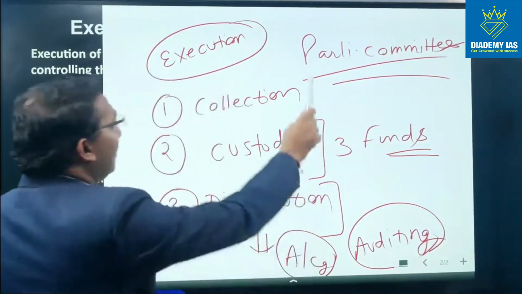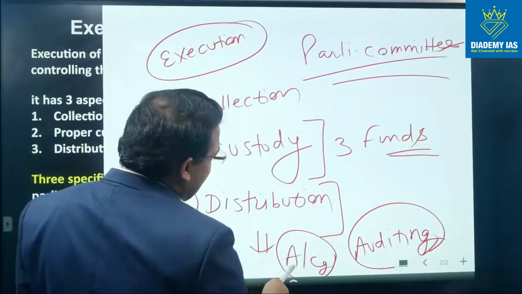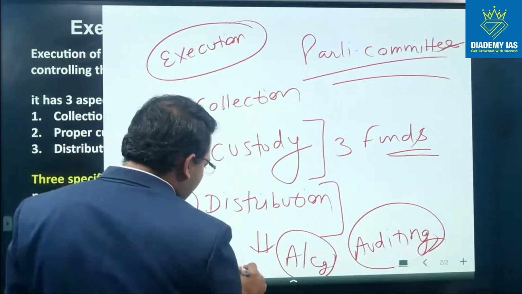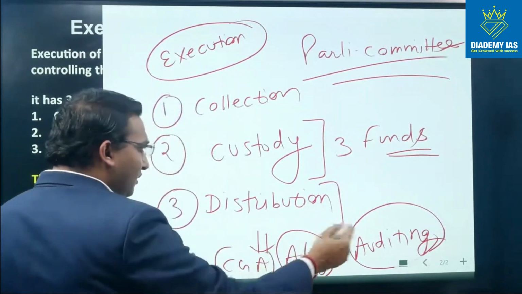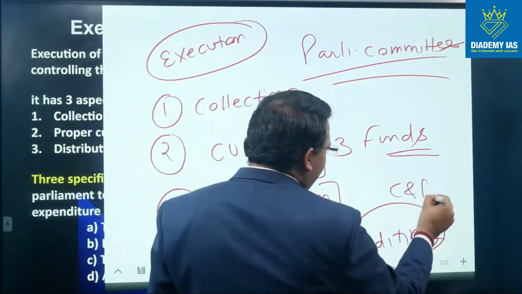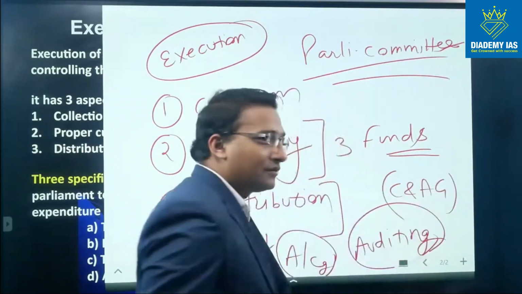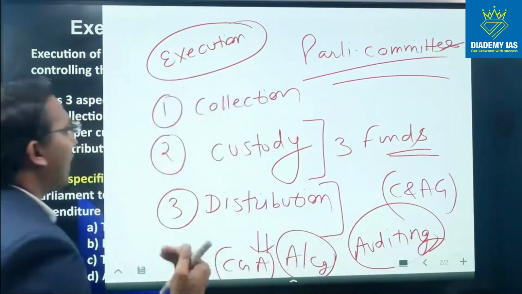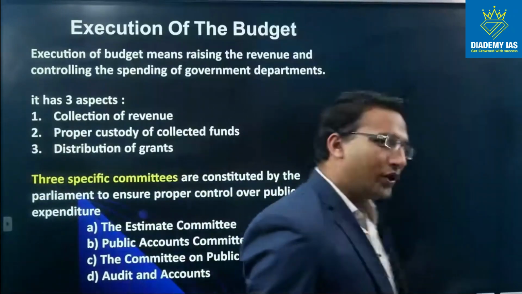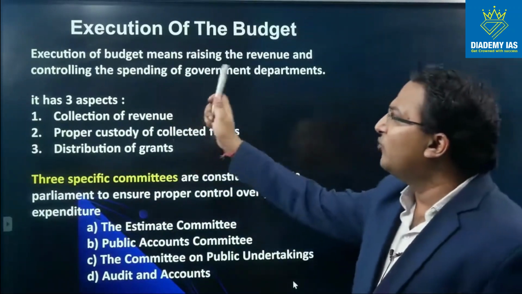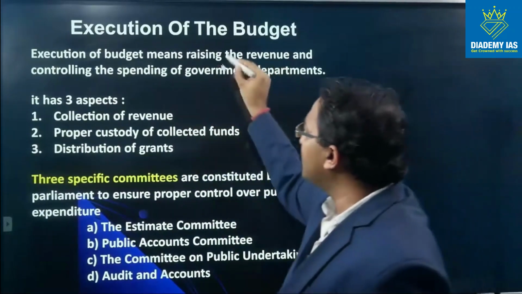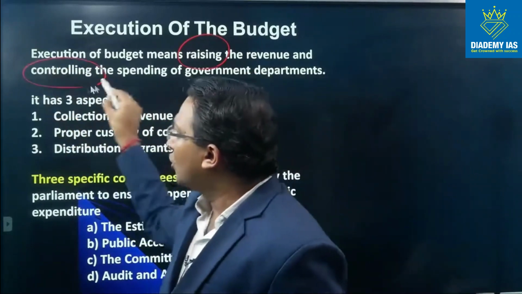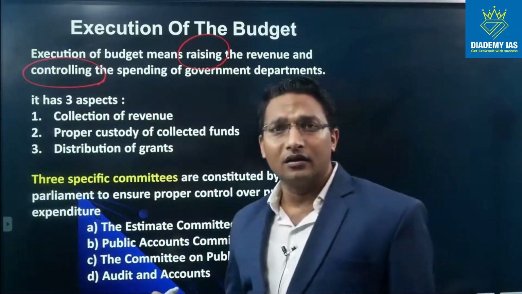keeping a vigil through the different parliamentary committees and the agencies like accounting body, Controller General of Accounts, CGA. So accounting body is Controller General of Accounts, CGA, and auditing body is C&AG, Comptroller and Auditor General of India, right? So all these things are part of the execution. So you can see over here, execution of budget means raising the revenue. So you have to raise the revenue and controlling the spending of government department. Not only disbursing but also controlling.